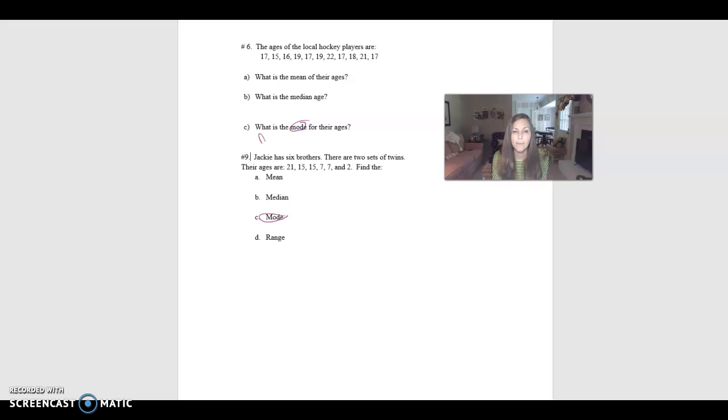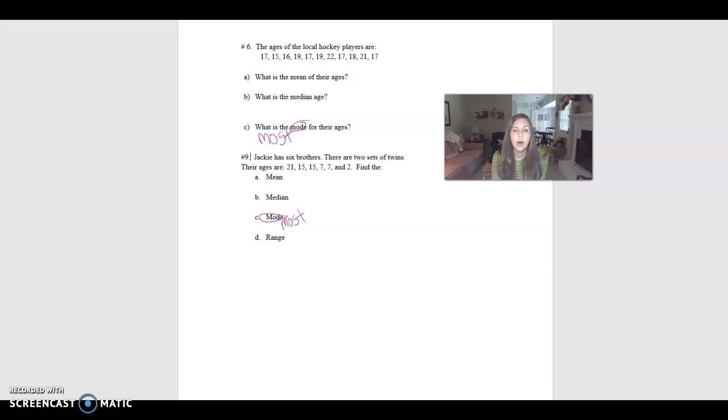Mode means most. So in other words, what number is written or recorded the most number of times? Now, I talked about in my video when I was teaching this lesson, you can have a set of data that's bimodal. In other words, there are two modes. You could have a set of data that's trimodal, so you would have 3 modes. But a lot of you got this wrong on number 6.